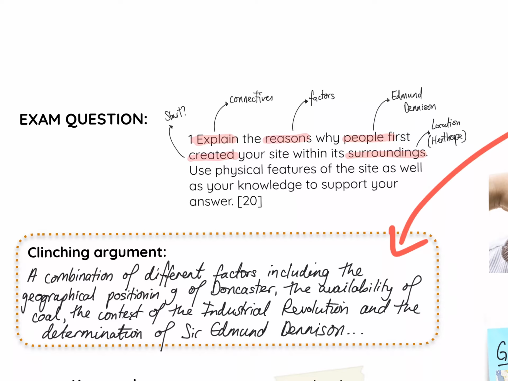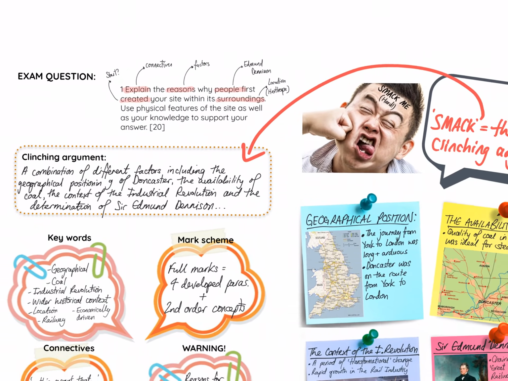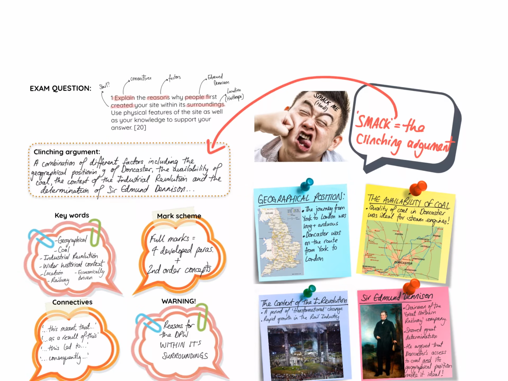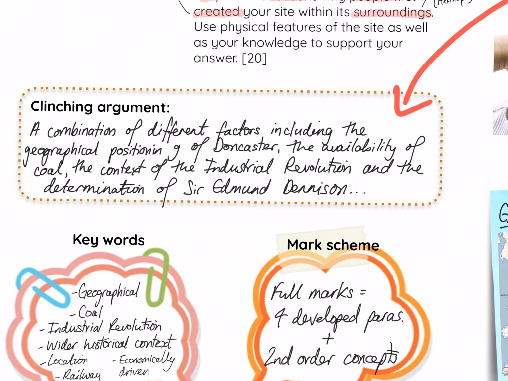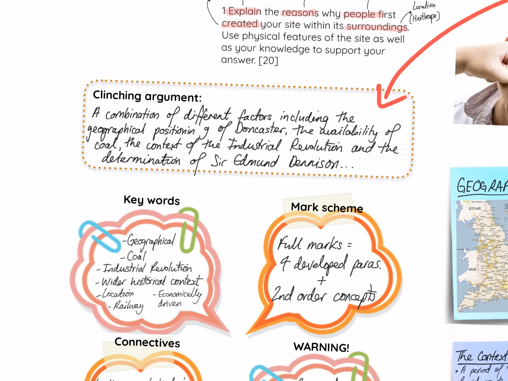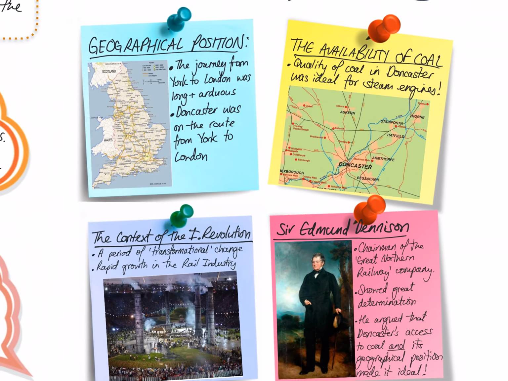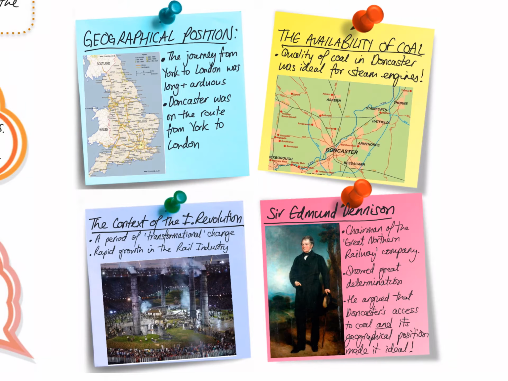So that highlights a lot of the different points here that we've just dissected in the exam question itself. Now, I'm going to jump straight away to smacking the examiner in the face, because that essentially is how I would start this answer. I would start the answer by going straight into outlining what my clinching argument is. Okay, so let's have a look at the different factors. I'm going to go straight onto these 4 different factors here. So we've got the geographical position, as mentioned in our clinching argument, the availability of coal, the context of the Industrial Revolution, and of course the role of Sir Edmund Dennison.